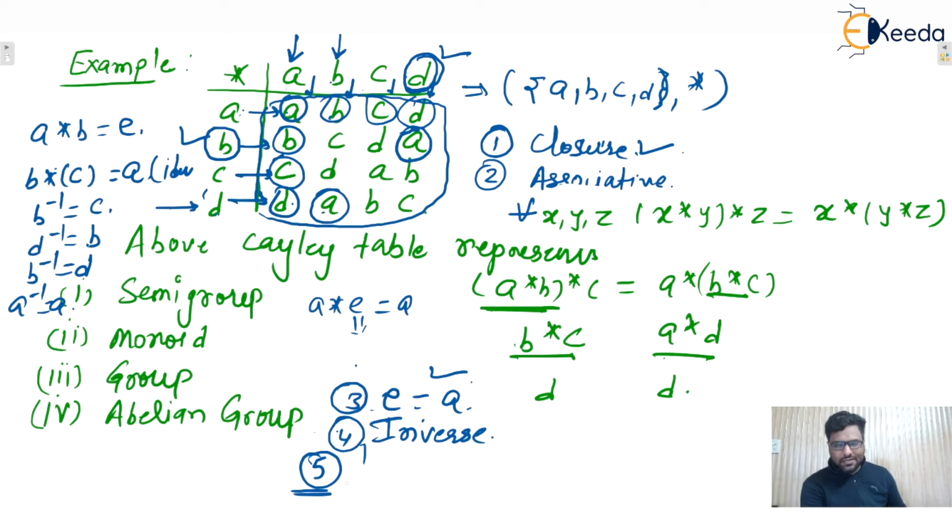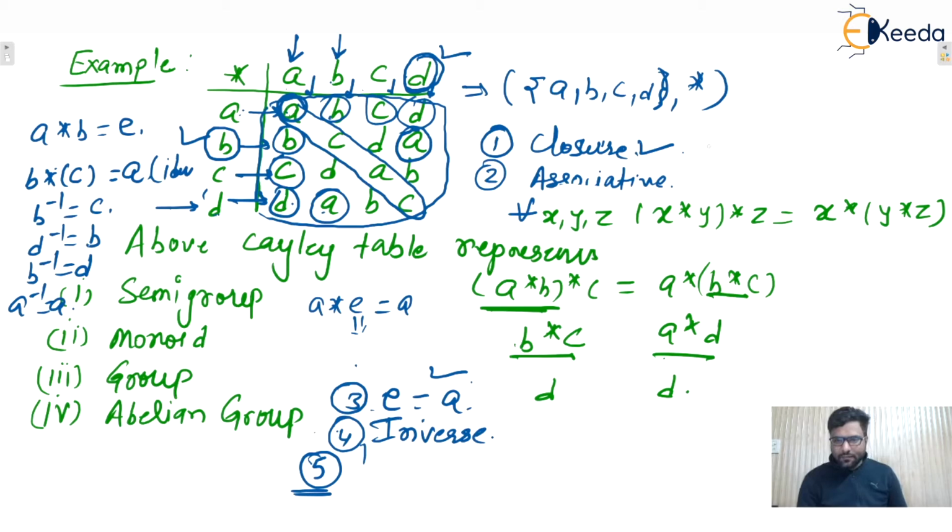Fifth one, we'll see whether it is an abelian group or not. If we assume this table is like a matrix, you can see these are the diagonal elements, and about the diagonal, is this matrix symmetric or not? Yes, symmetric. The meaning of symmetric is that the i, j-th element must be equal to the j, i-th element. That means the lower triangle must be a mirror image of the upper triangle. If we assume the diagonal as a mirror, then the lower triangle will have the mirror image in the upper triangle. Exactly, you can see here the i, j-th element is equal to the j, i-th. That's why, as it is associative, we can say that it will be commutative as well.